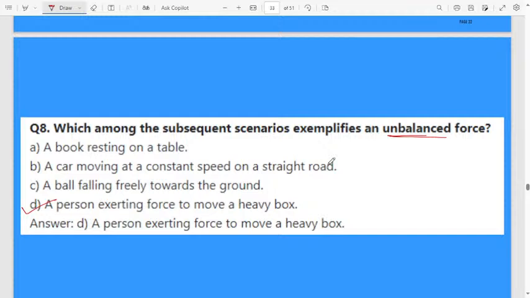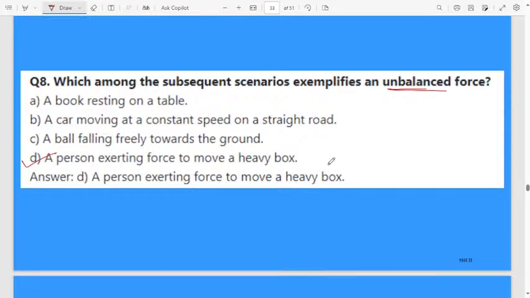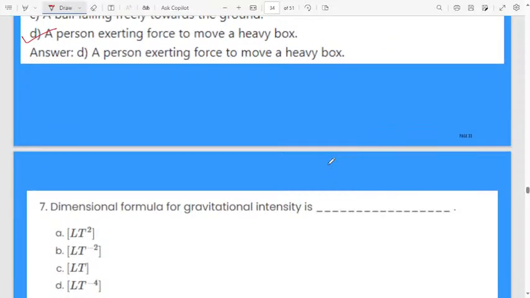Only the last option, a person exerting a force to move a heavy box. If you want to move a heavy box, you have to apply more force, unbalanced force, then only the box can displace to some extent. That's why option D will be the correct answer.